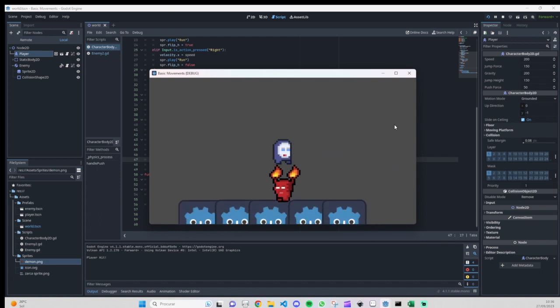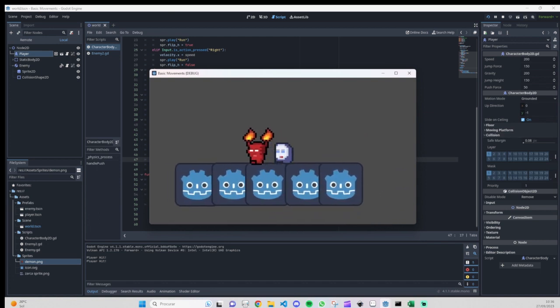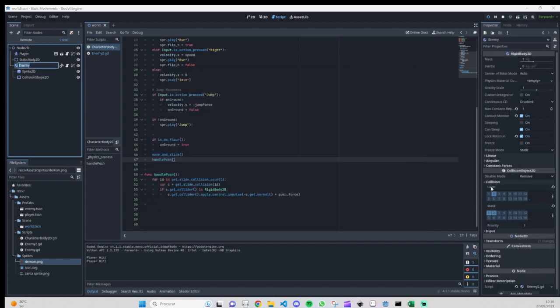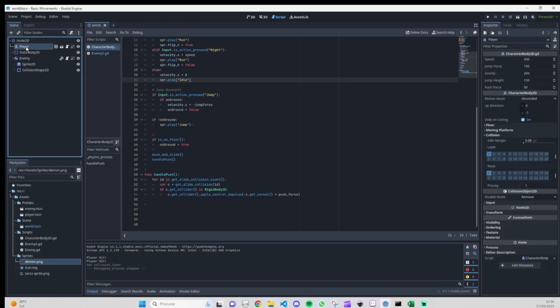This seems to work. This seems not to be working. Let me just see one thing, if I didn't forget anything. Okay, this will be on layer 1 now, okay, and this is on layer 1.